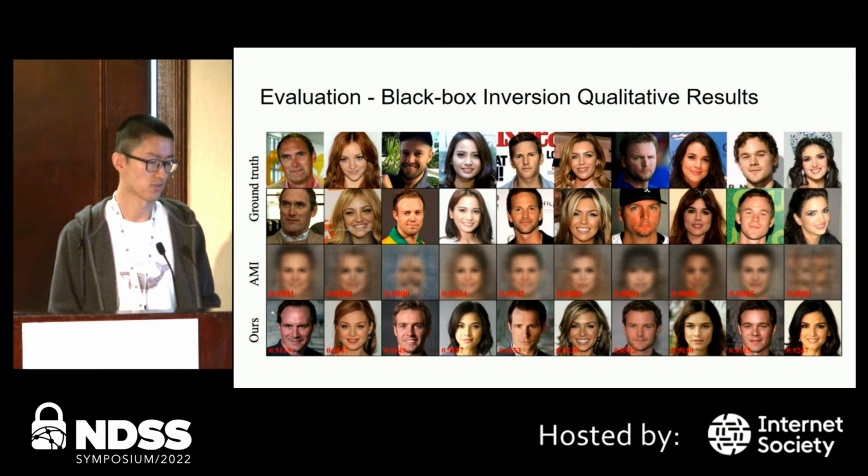This figure shows the qualitative results of black box inversion. Each column corresponds to one target person. The first two rows show the real images. The third row and the fourth row show AMI results and ours respectively. You can see our results are much better.